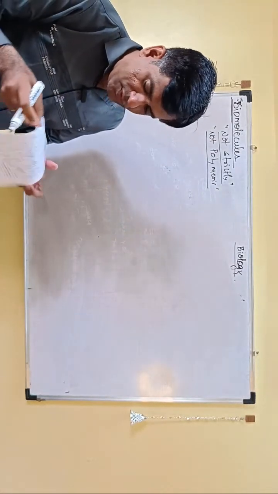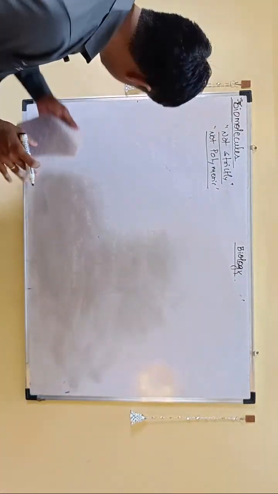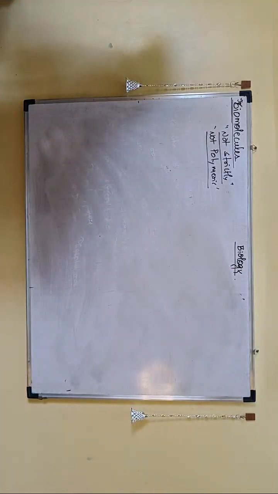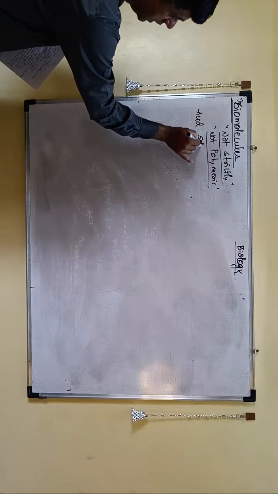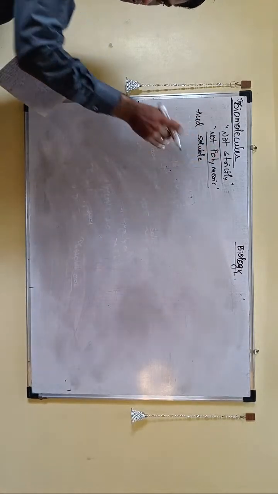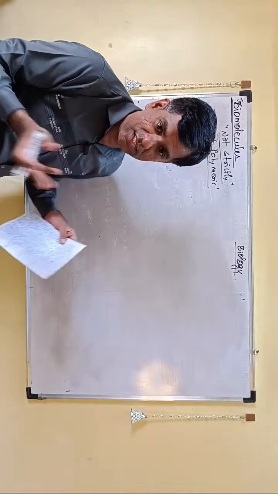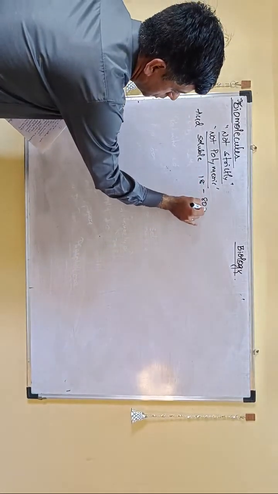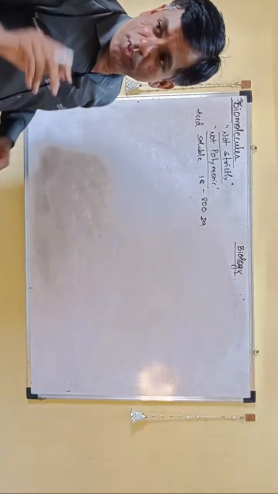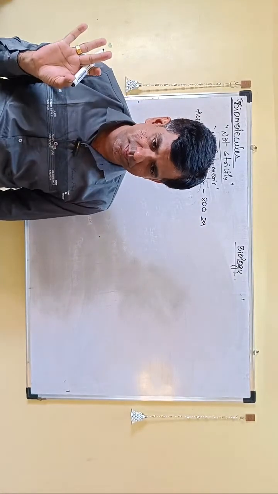When we categorize the molecules into acid soluble and insoluble, I am taking this to the next level not to increase the confusion but to reduce it. The acid soluble fraction has molecules with a molecular weight range of 18 to 800.